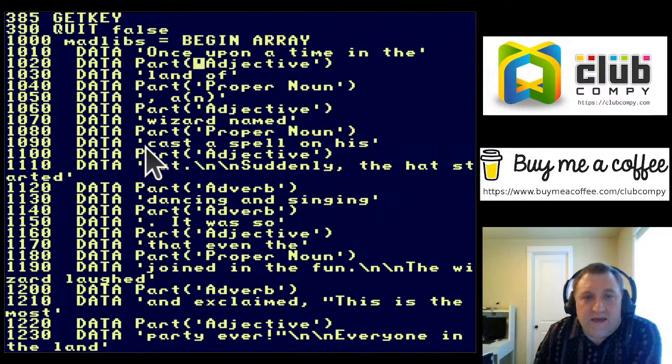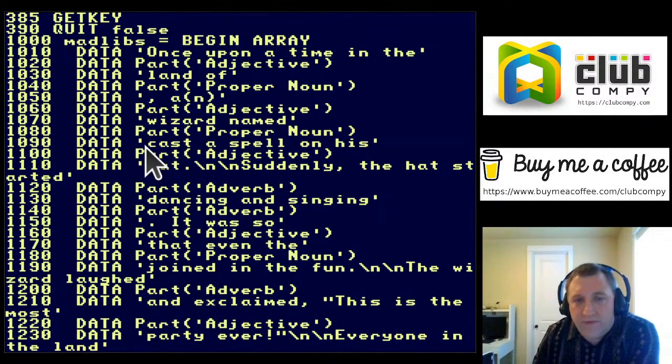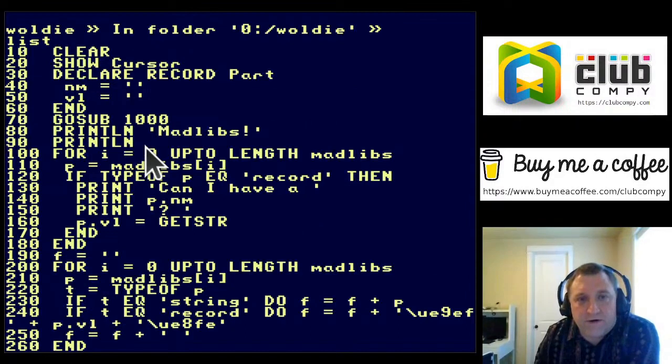So you can give records initial values that differ from the initial value in the record declaration. So the initial value is normally an empty string, but NM is the first thing in the record.